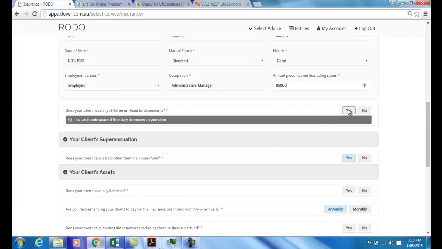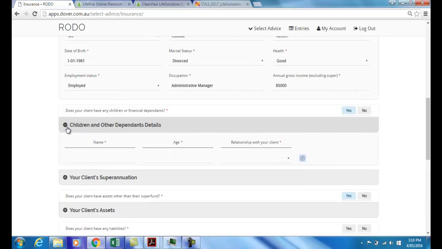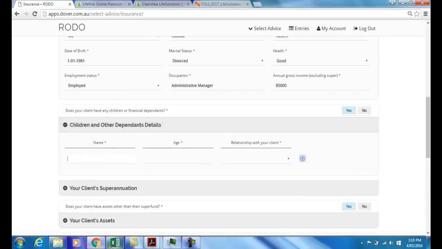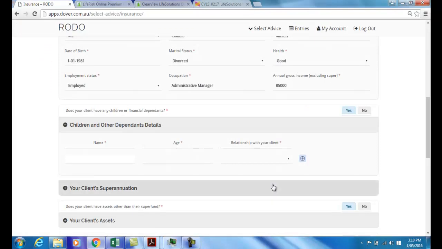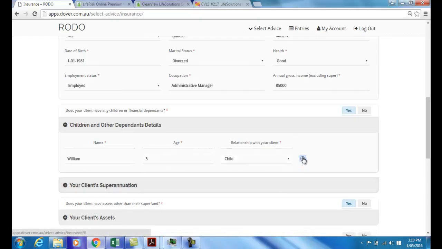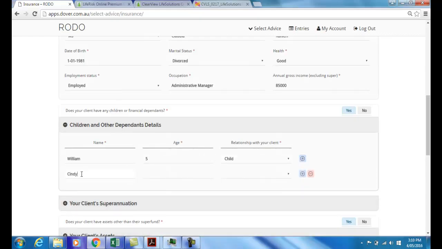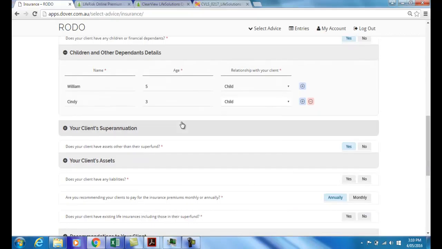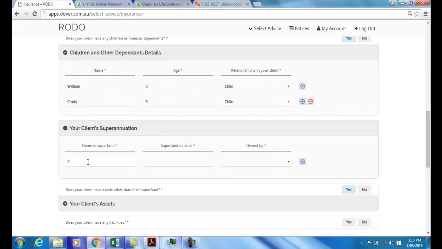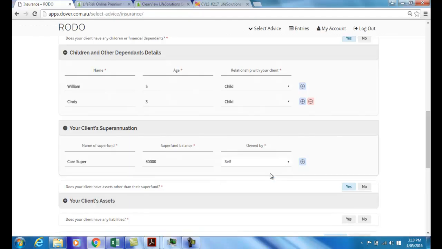Does she have any children or financial dependents? Yes, she does. Children and other dependents details. Her first child, his name is William. These are the children's details here. William is 5 and he is her child. She has another child, Cindy, who is 3 and who is also her child. We tick those boxes. Your client's superannuation, name of super fund. Let's say it's Care Super, she's an administrator. The super fund balance, as we saw, was $80,000 and that is owned by the client in her own name.